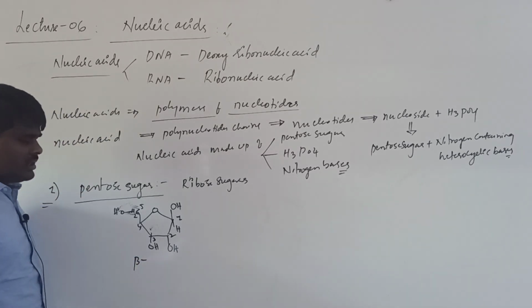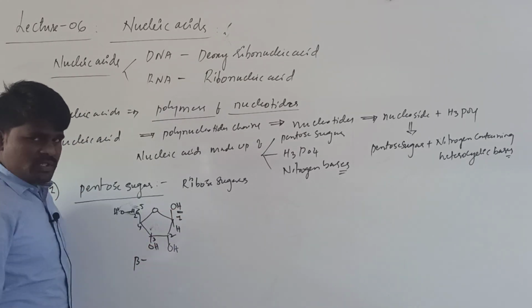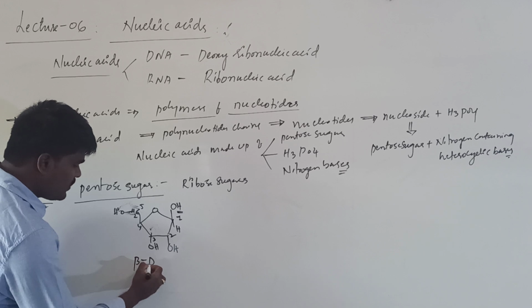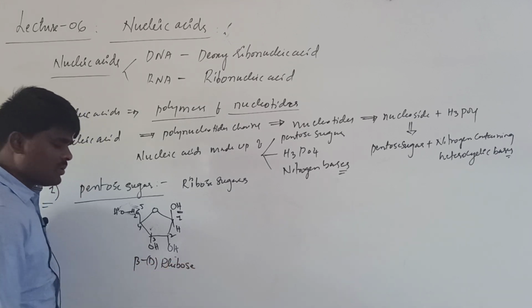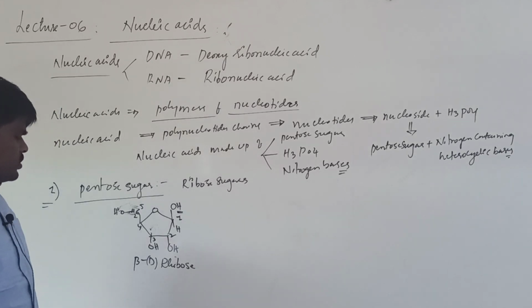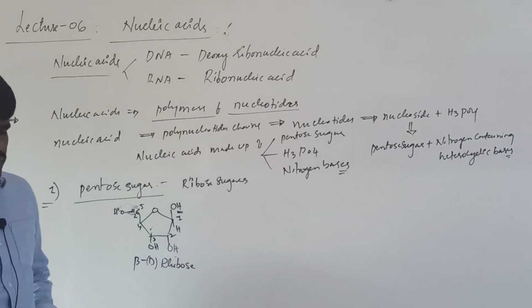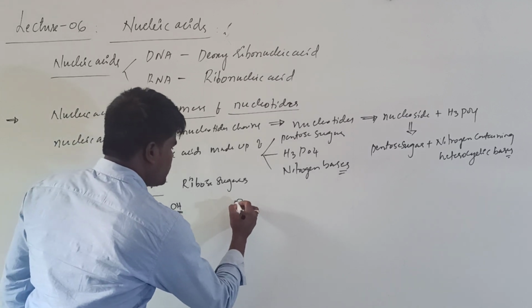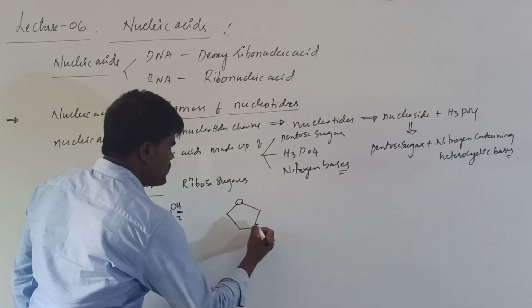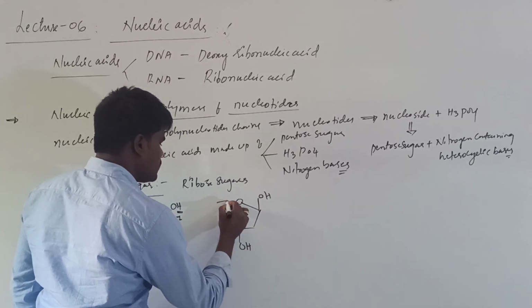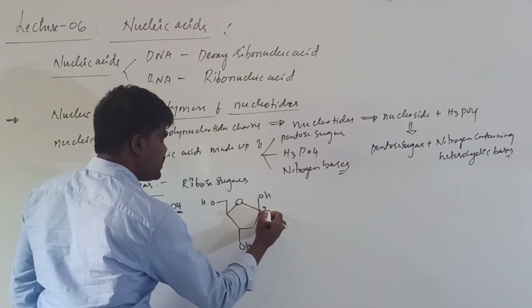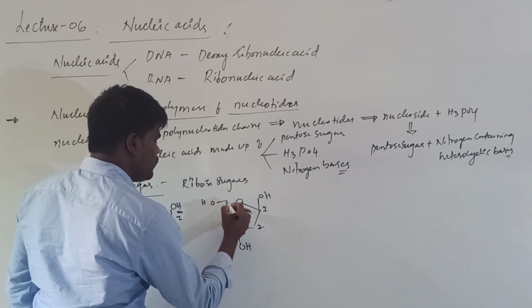Why are we calling it beta? At the first position the hydroxy group is on the upside, so we call it beta D. Beta D ribose we call it. Or we can also call it beta D ribofuranose. Another one is there, which we call, this is 1, 2, 3, 4, 5.